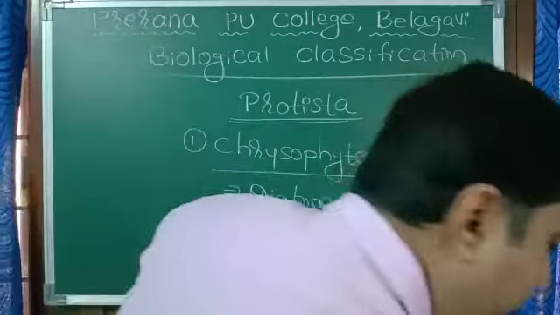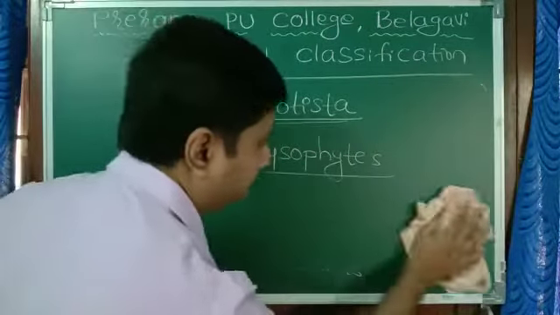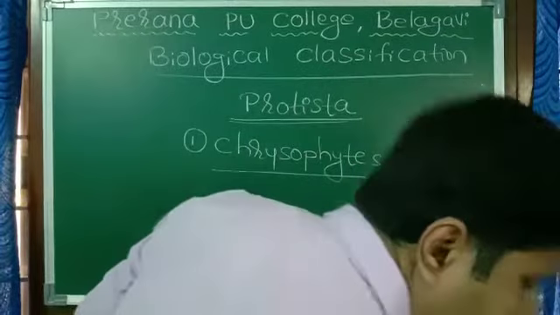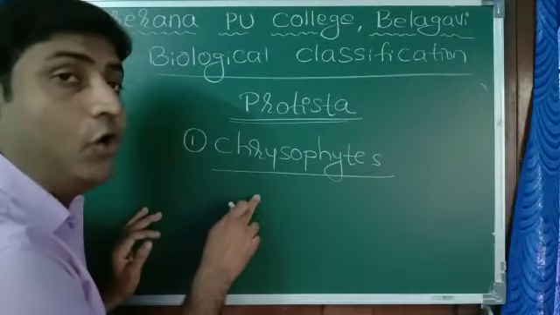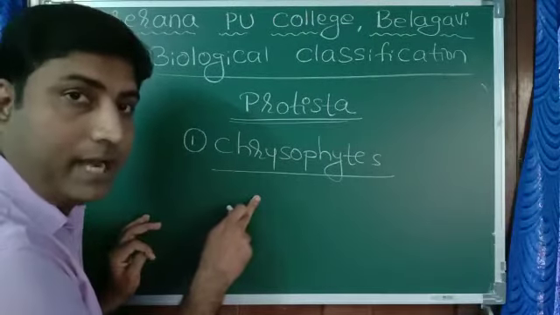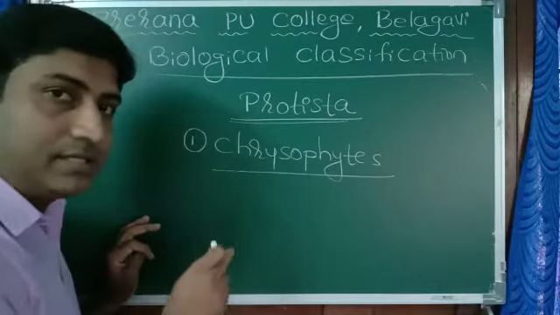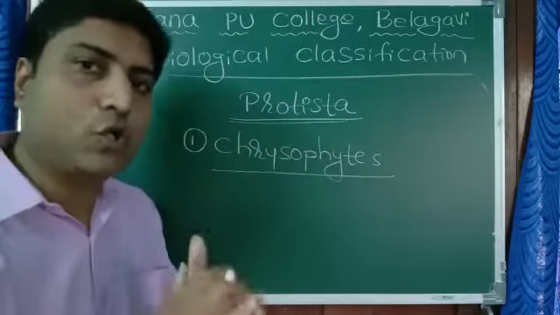Then the next very important thing is the cell wall of diatom. The cell wall of diatom is made up of silicon, and as a result it is quite tough and strong.